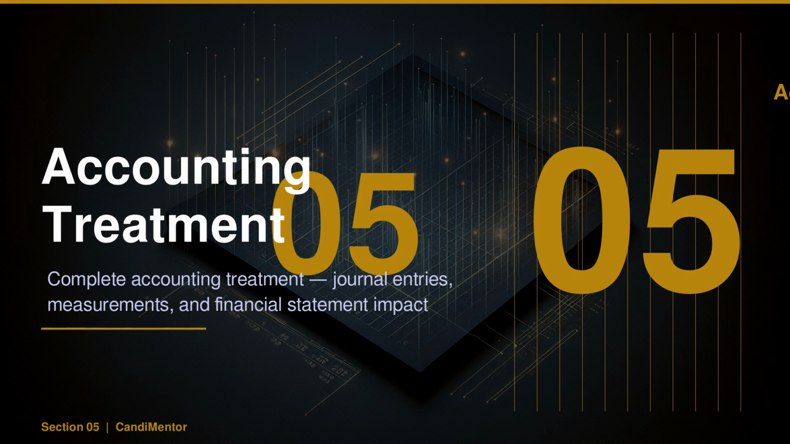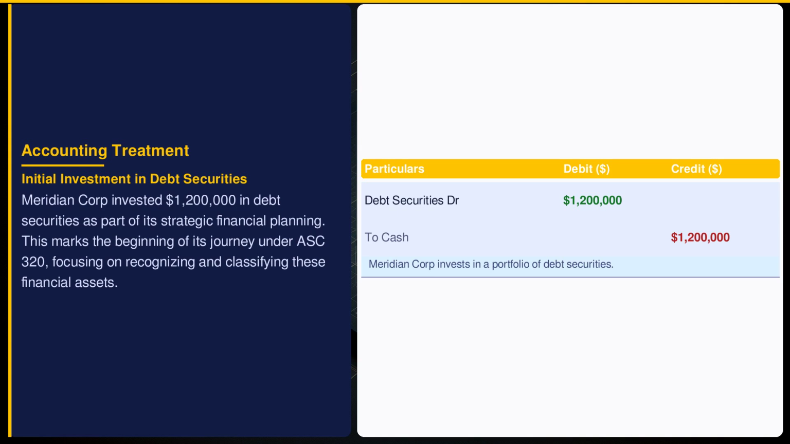Meridian Corporation, a global manufacturing company, invests $1,200,000 in a diverse portfolio of debt securities. Watch how each accounting event unfolds as the company navigates the complexities of ASC 320, ensuring accurate recognition and reporting. Meridian Corporation makes an initial investment in debt securities classified under ASC 320. This classification determines how these securities are measured and reported.